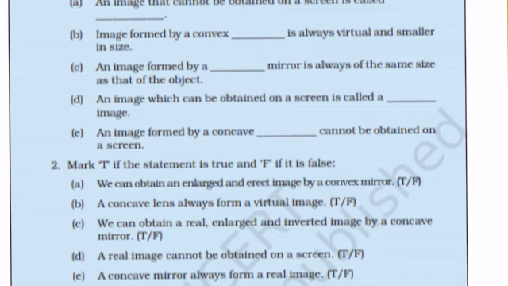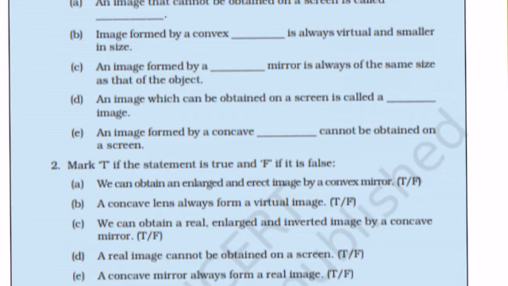Number A. We can obtain an enlarged and erect image by a convex mirror. The answer is false. Next question. A concave lens always forms a virtual image. The answer is true. Next, question number C.